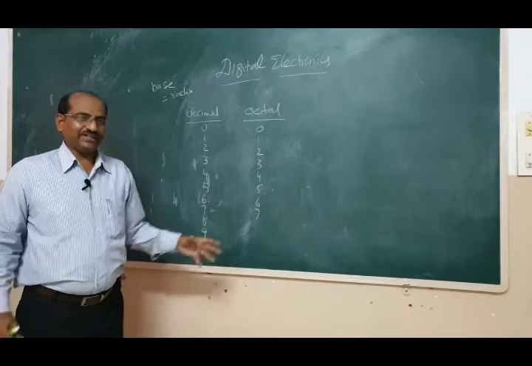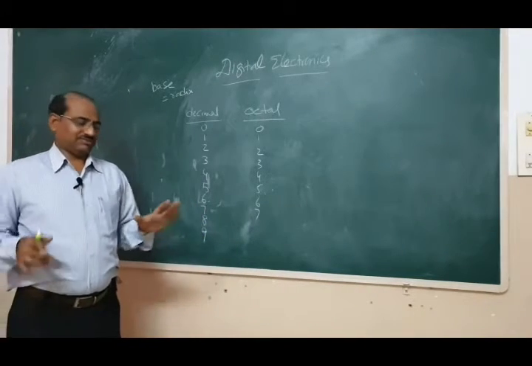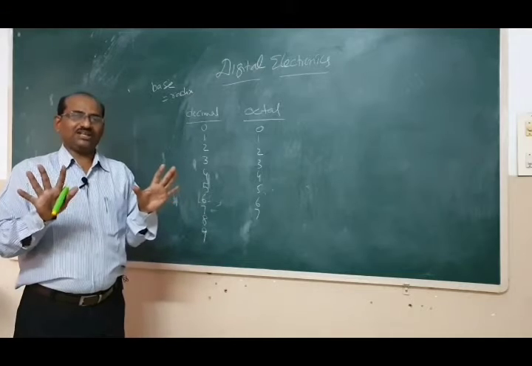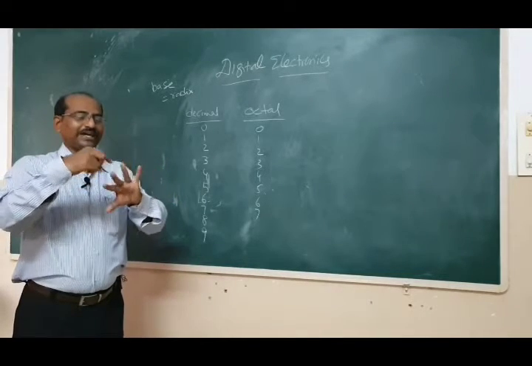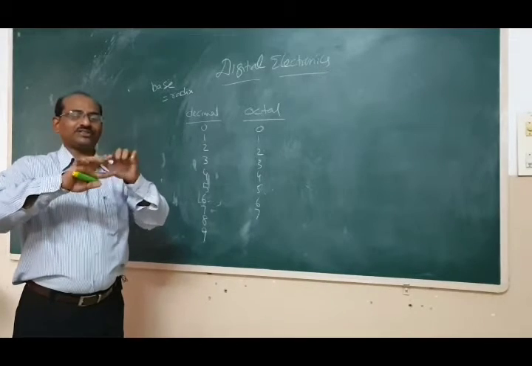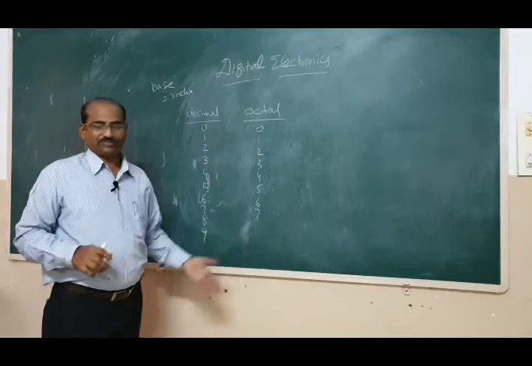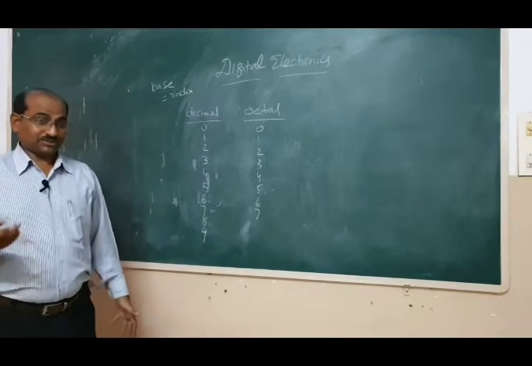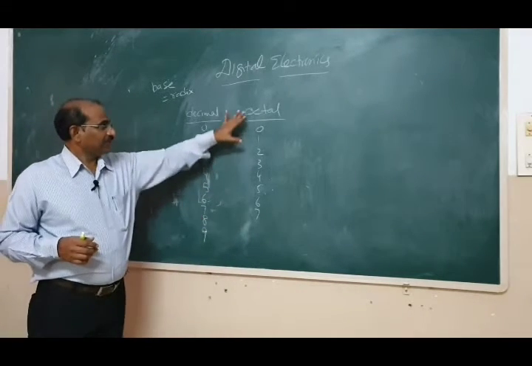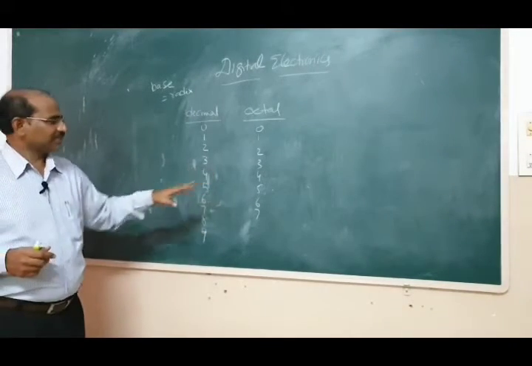Simple logic: we take fingers and they have taken the gaps between the fingers, 1, 2, 3, 4, 5, 6, 7, 8. So the gap between 10 fingers is 8, right? Somewhere I read it. Okay, this is the octal number system base.